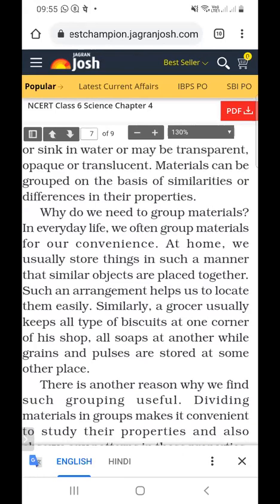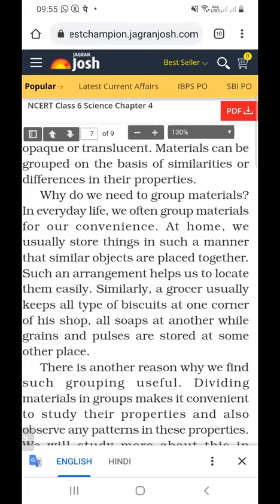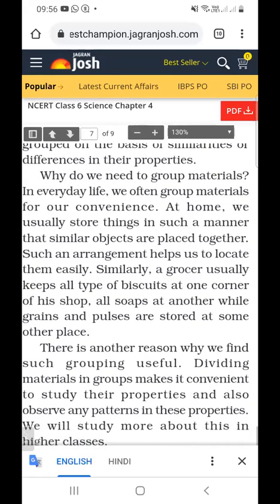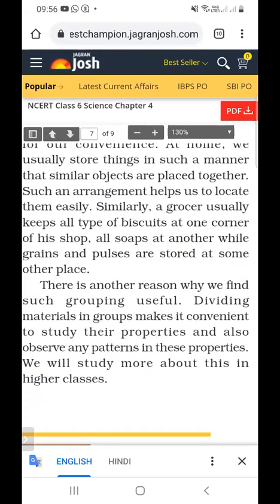Similarly, a grocer usually kept all types of biscuits at one corner of his shop, all soaps at another, while grains are stored in some other place. In the grocer's shop, all soaps are kept in one place, all biscuits in another place, and all pulses and grains in another place. Why are they stored in different places? So that they can be easily available for us. This is another reason why we find such grouping useful.